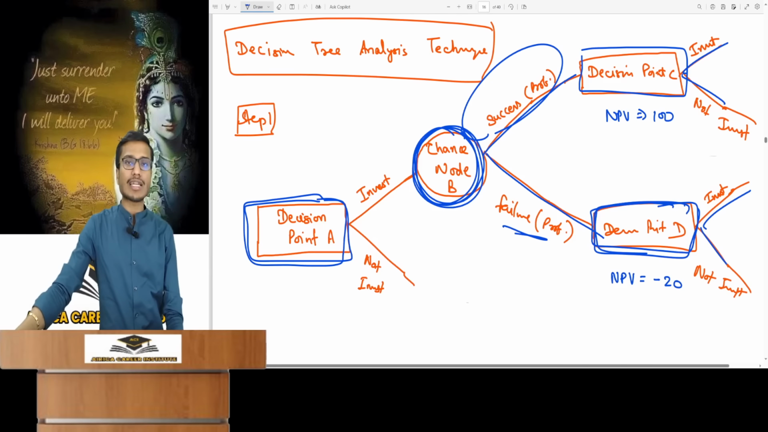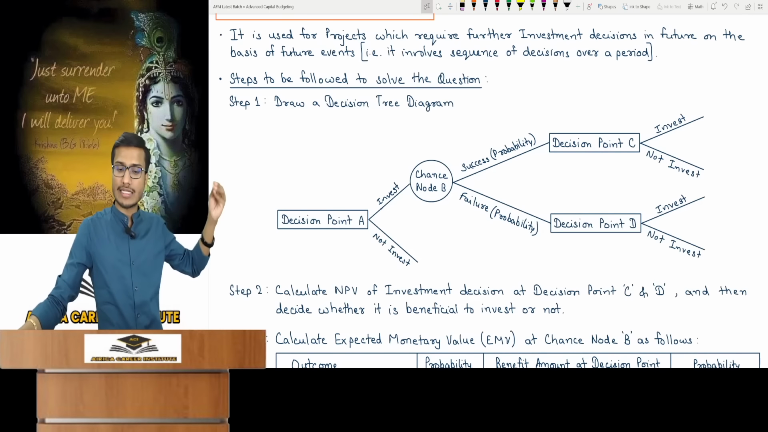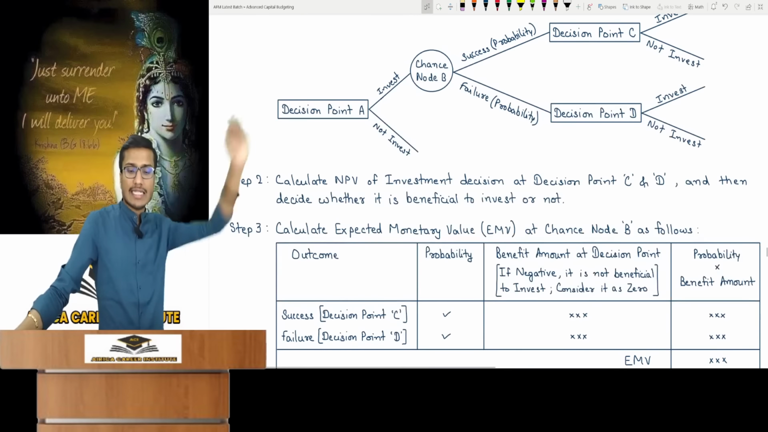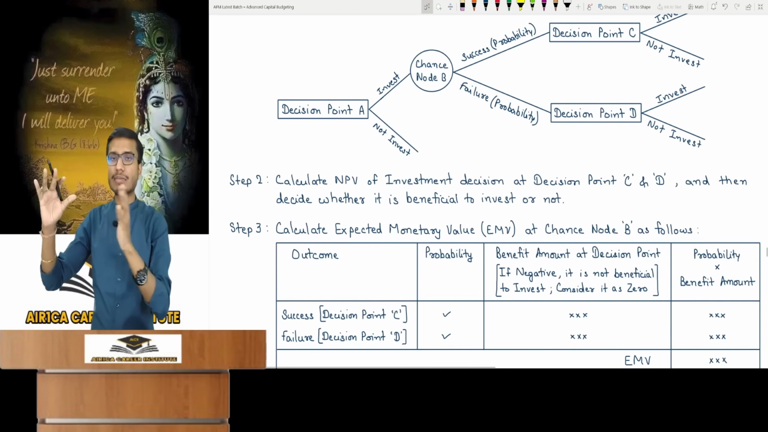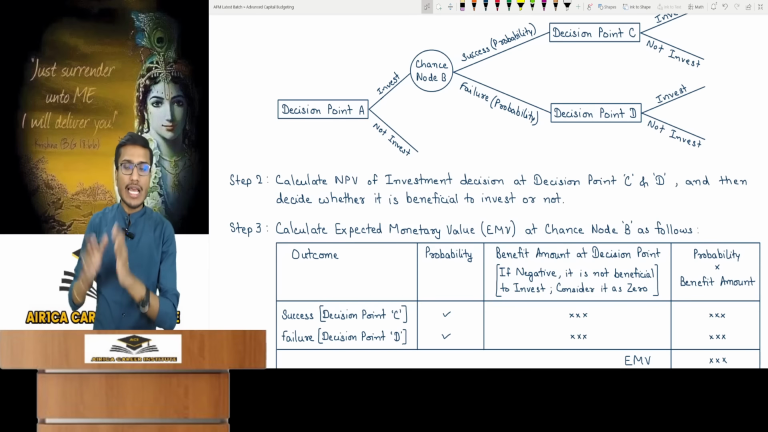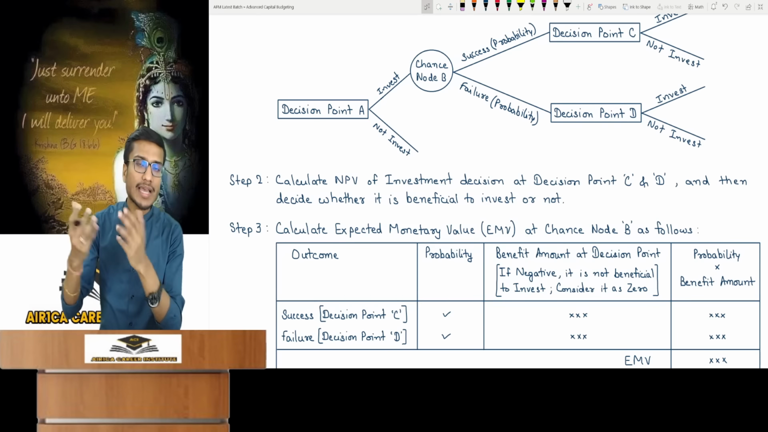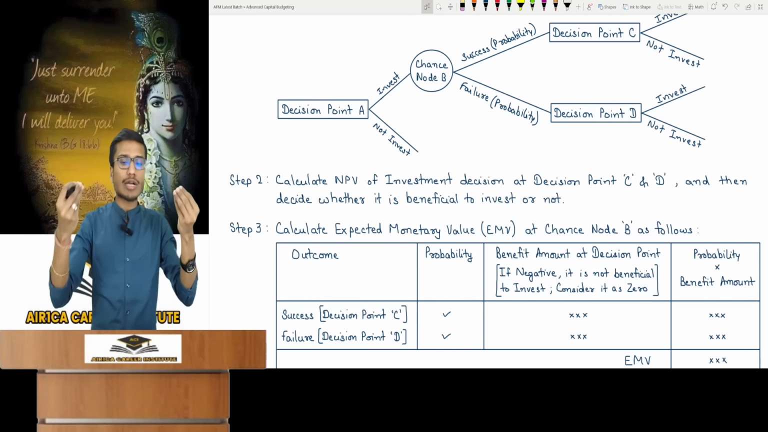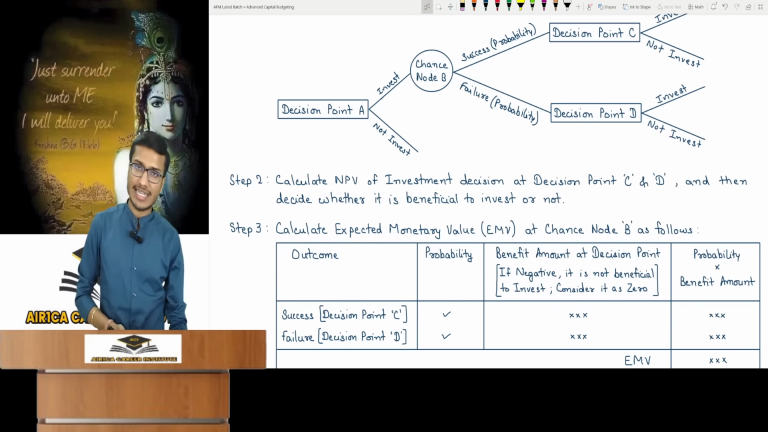In this case, the working is very simple and involves creating a decision tree diagram, which I'll explain. Like this. Second, calculate the NPV. Whenever a tree is formed, calculate from the end and work backwards. Look at the end of the tree. At the last decision point, calculate the NPV of the investment decision. What NPV will you get if you invest? And based on that, see if it's beneficial to invest or not.